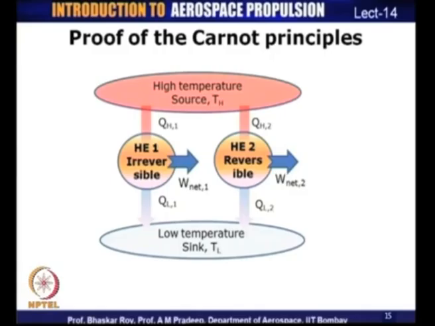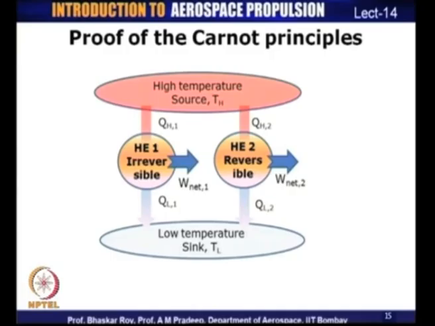So, heat engine 1 being irreversible, heat engine 2 is reversible, and so heat engine 1 transfers heat at the rate of QH1, generates a net work output of W net 1, and transfers balance heat to the sink at QL1. Heat engine 2, on the other hand, which is reversible, transfers QH2 from the source, generates a net work output W net 2, and transfers the balance heat QL2 to the sink.